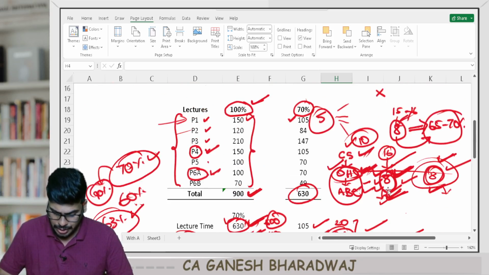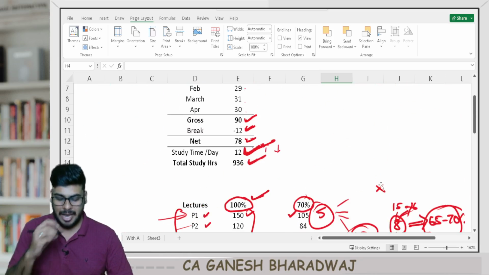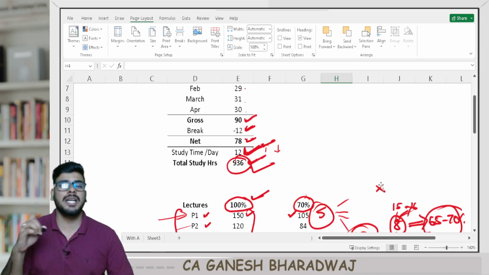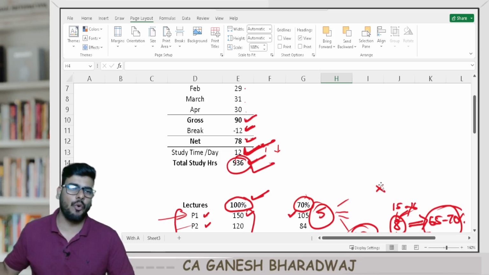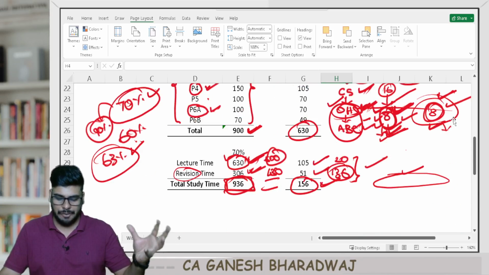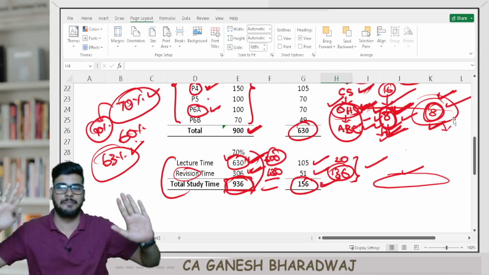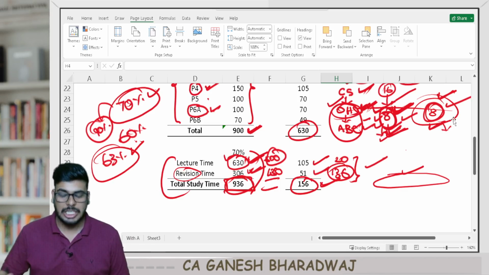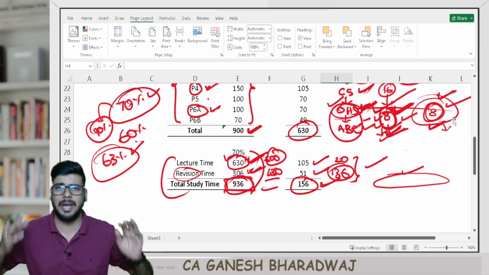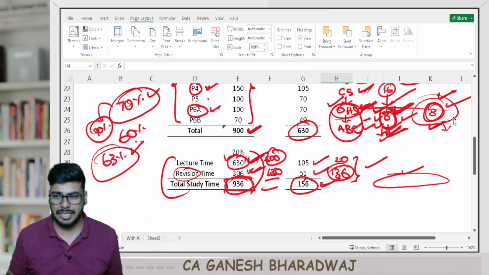So if you do this, as per our calculation, you'll be having 12 hours of study time every day, and that makes it 936 hours of overall study time. This can be broken into your lecture viewing time and your revision time based on your level of preparation. Are you clear with this? This is for students who are not doing articleship and who are just going to appear for the exams by studying full time. Clear with this, guys?